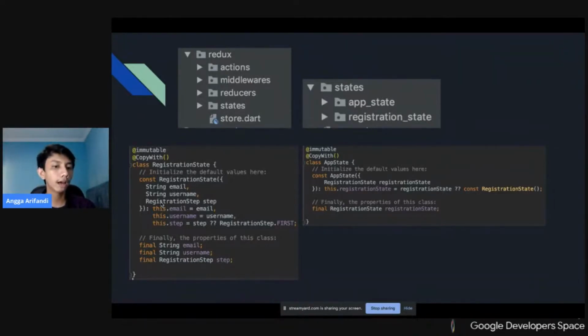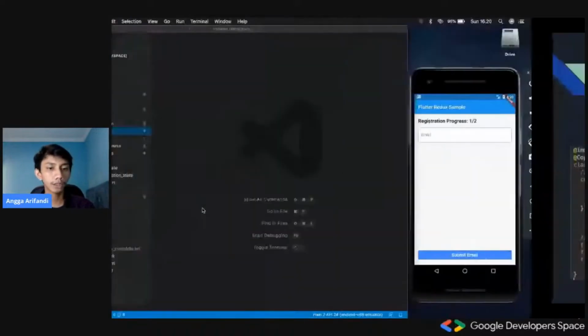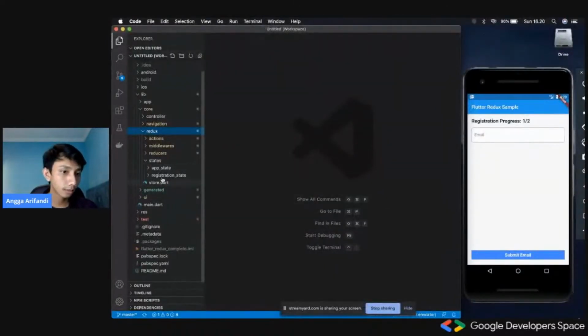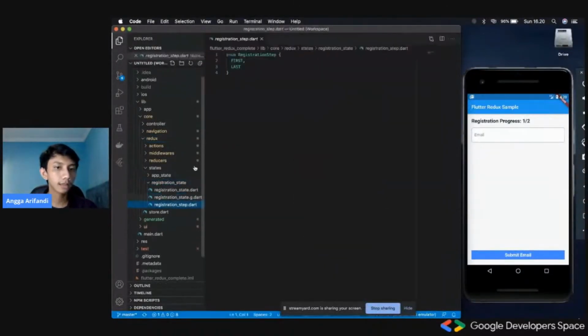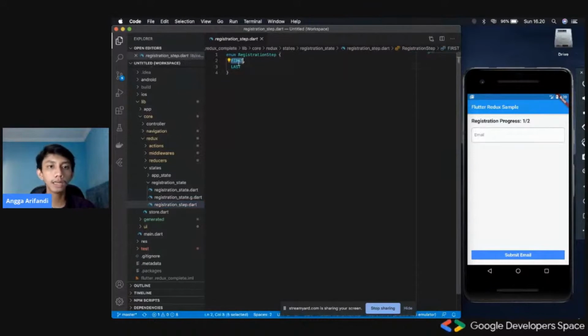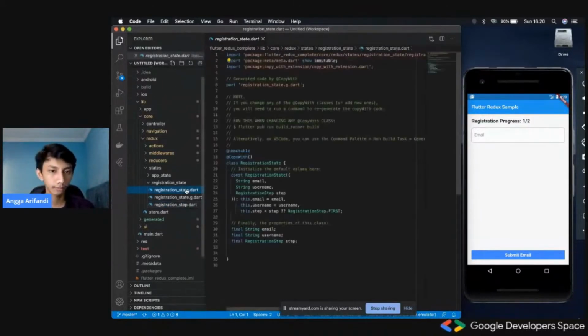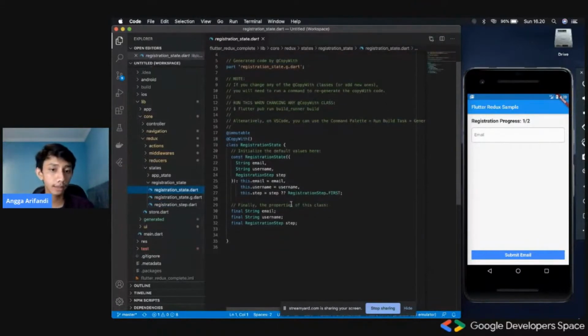And then we would have an enum called registration step. Basically, the registration step is just a simple enum that consists of first and last. We could add anything right here. So basically, the idea is having this status where we could know the exact state of our registration process. That is all. So yeah, it would look like this.